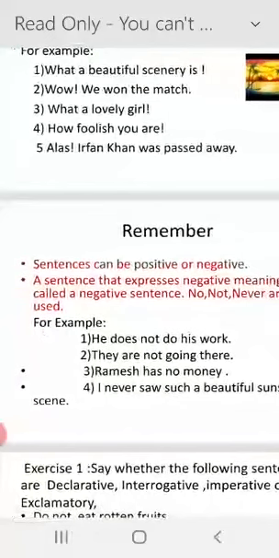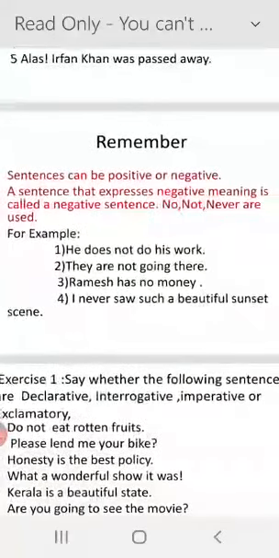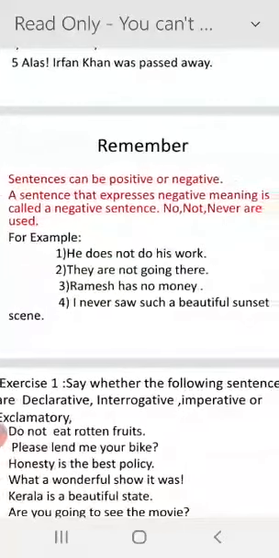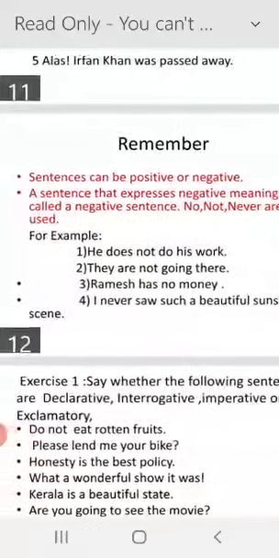For example, he does not do his work. They are not going there. Ramesh has no money. I never saw such a beautiful sunset scene. So, these are negative sentences.